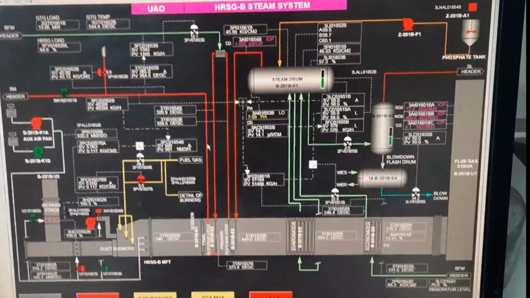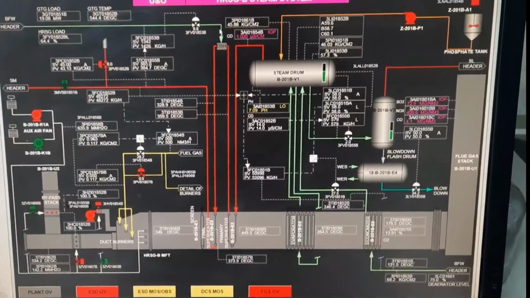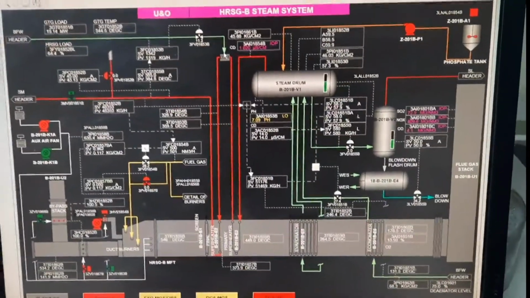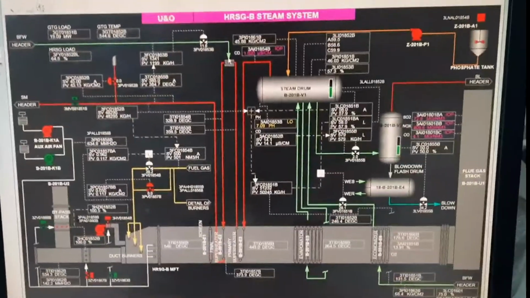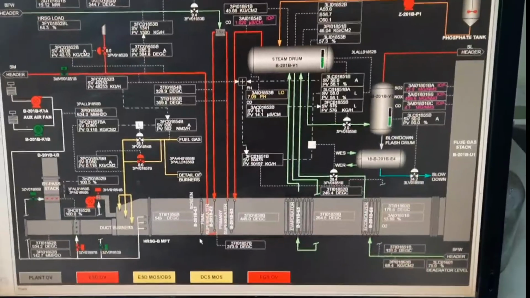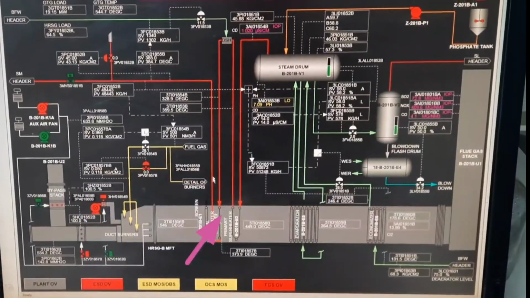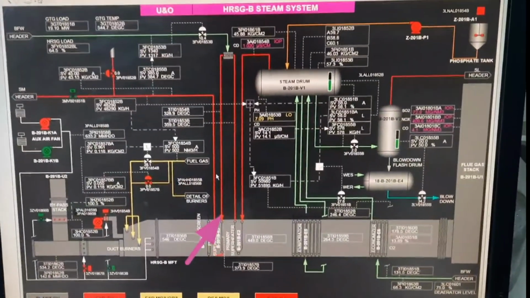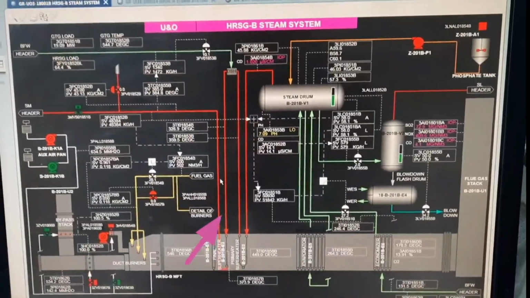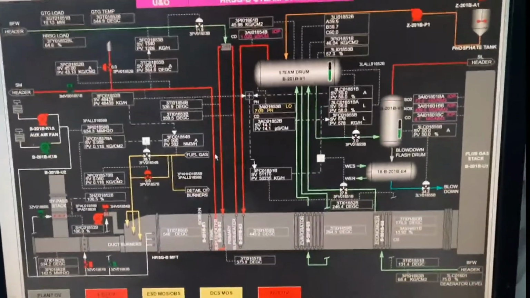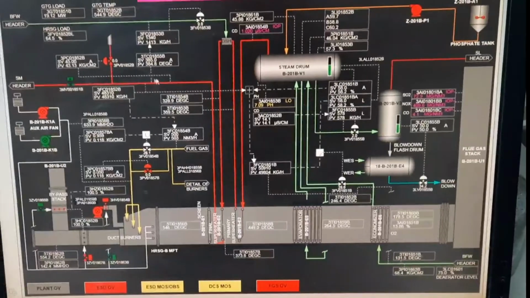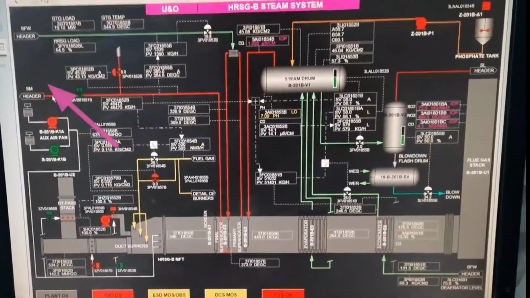Now steam increases, because from the desuperheater line this water is added, and directly it converts to steam because of high temperature. Coming to the final superheater, after crossing the final superheater, this pressure again comes down. This pressure will come to 42 kg. 42 kg pressure will come, and after that it will go to the main header.